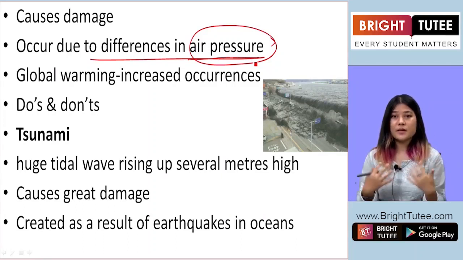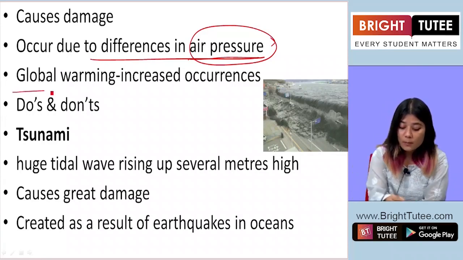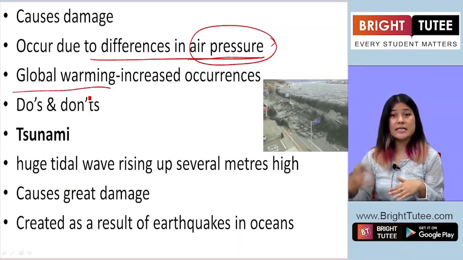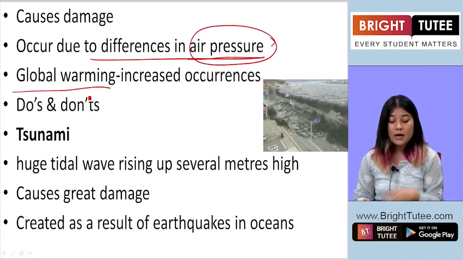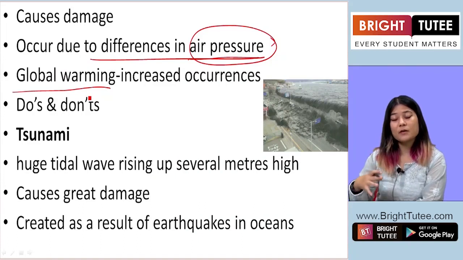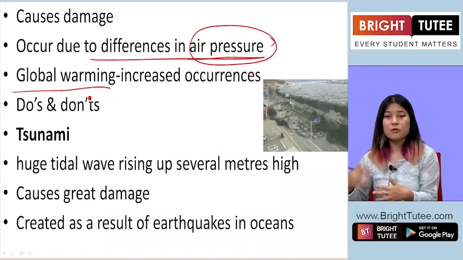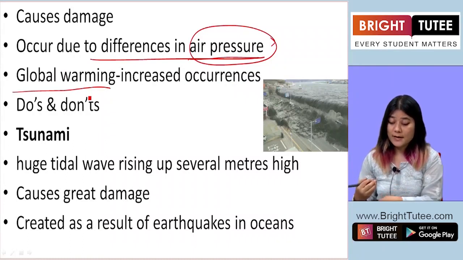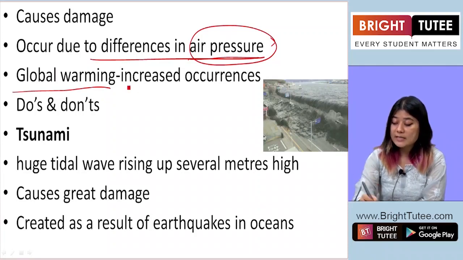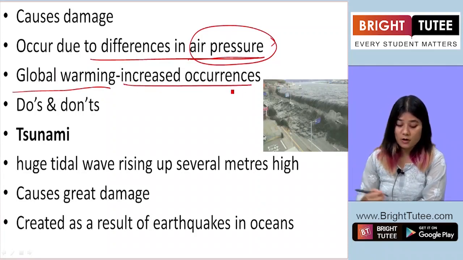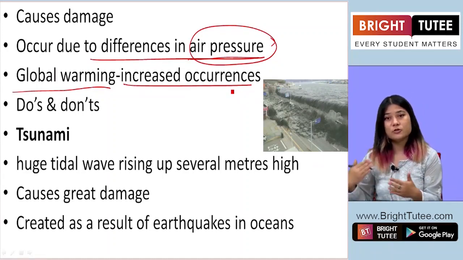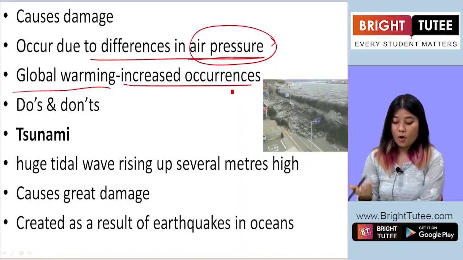Now we are suffering from a phenomenon called global warming. The temperature of the Earth's surface is increasing every year. The warming of the Earth is not good, and there are a lot of consequences. One of the things global warming is causing is increased occurrences of cyclones. So we need to prevent global warming in order to stop increased occurrences of cyclones.